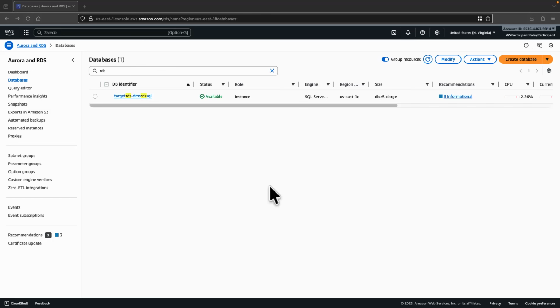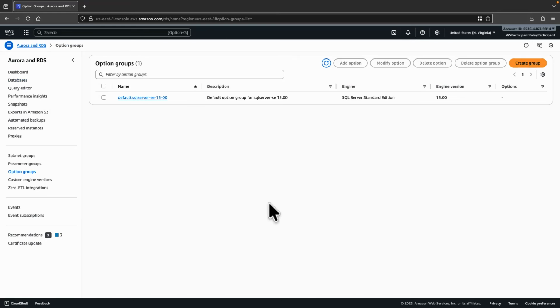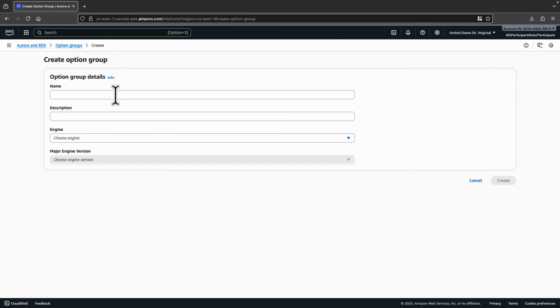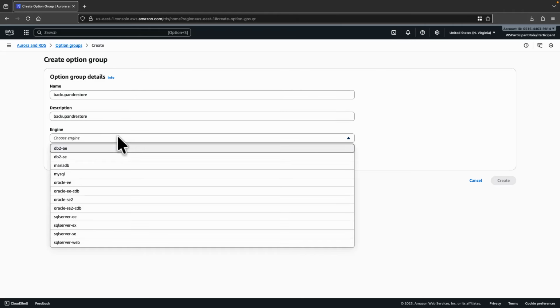We are going to use the SQL Server native backup and restore method. In order to enable the backup restore option in RDS for SQL Server, we have to create an option group, and then we can enable the backup restore option as part of this option group. First, create an option group using the AWS Console, clicking on Option groups on the left hand side, and then click on Create group and provide the option group name, in this case backup and restore. Provide a meaningful description of this option group, and then choose the engine name.